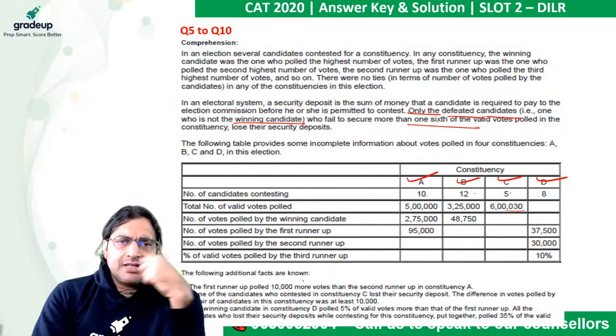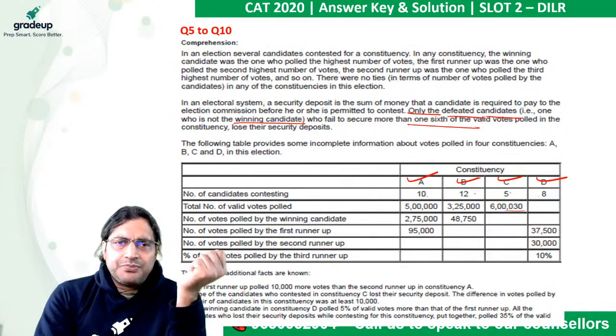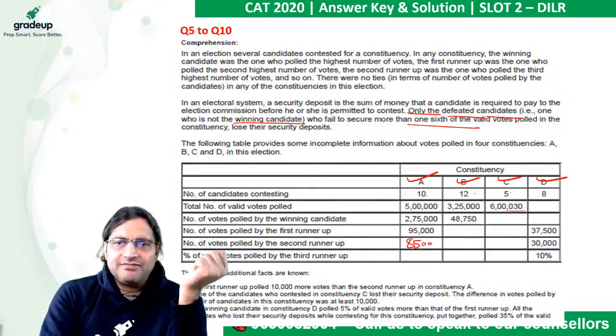Good. Now for the first runner-up, we have some more facts. The first runner-up polled 10,000 more votes than the second runner-up in constituency A. So if this guy got 95,000, this guy must have got 85,000.